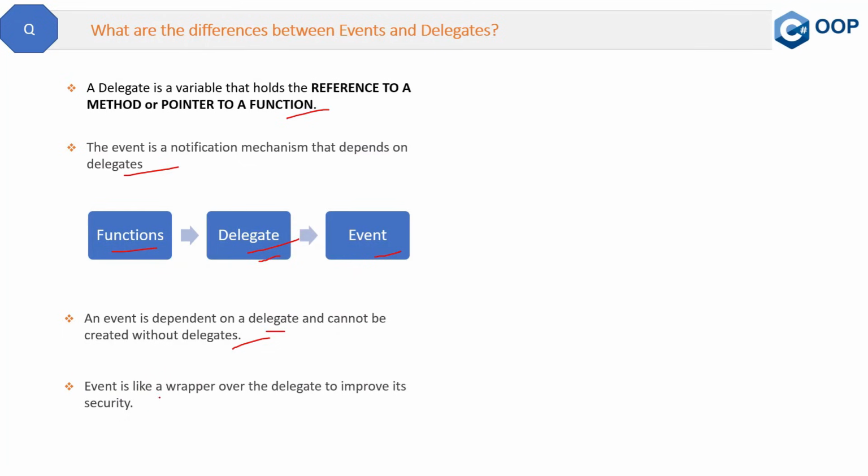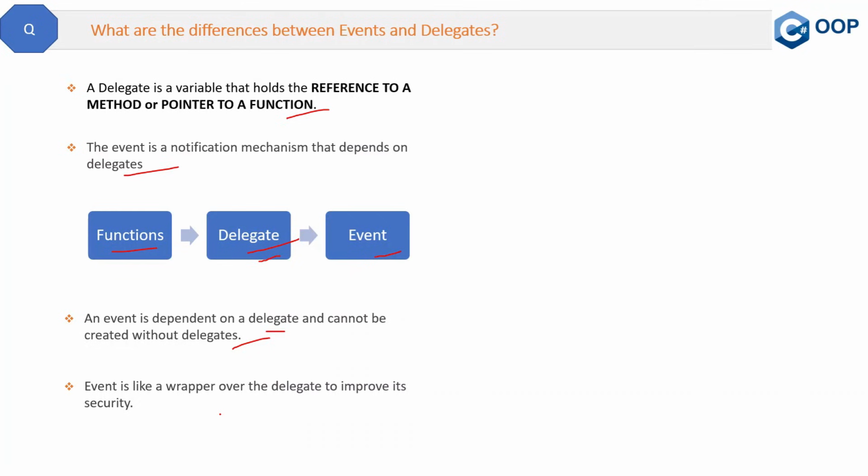Another thing is, an event is like a wrapper over the delegate to improve its security. So based on the same concept that an event is dependent on a delegate, now why do we create events? We have delegates, then why do we create events? To improve the security. Now how does it improve the security?